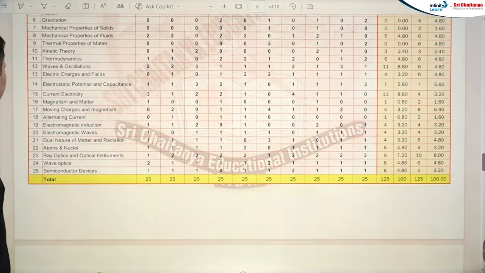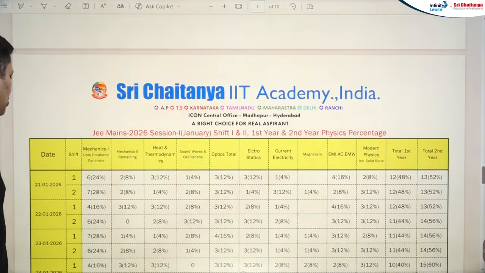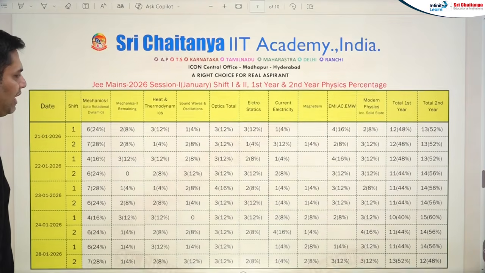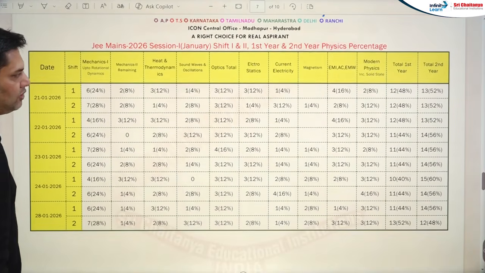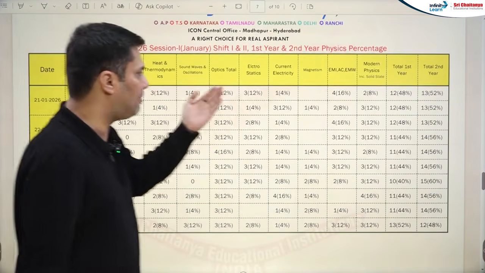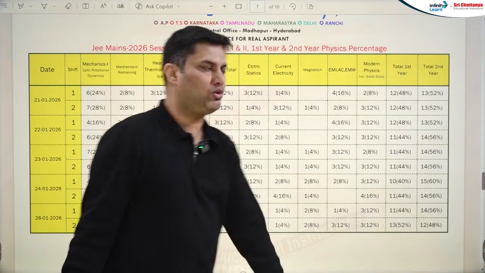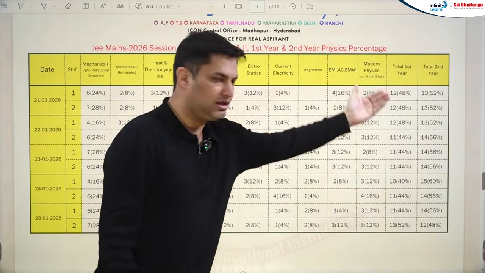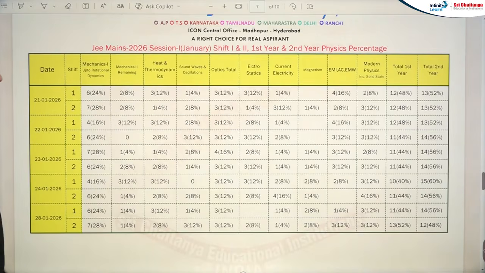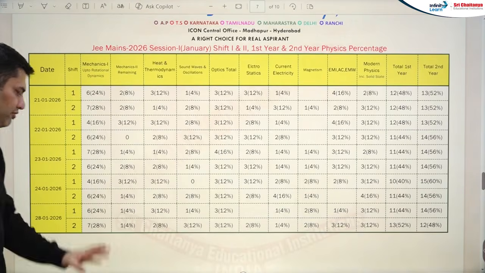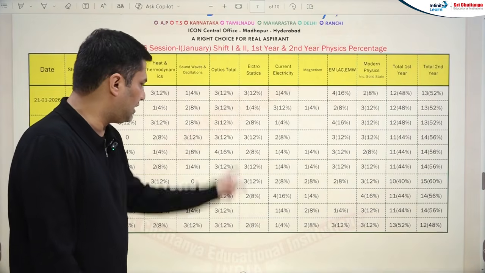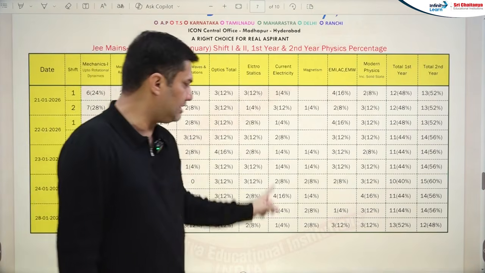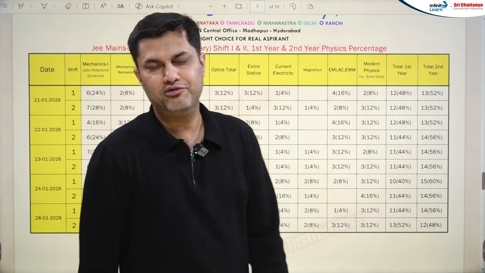If you talk about the weightage department-wise: mechanics 1, 2, heat thermodynamics, sound waves, optics, electrostatics, current electricity, magnetism, EMI, AC, modern, everything. You can see the weightage and the number of questions in each and every shift. Clearly you can see the mechanics part is being asked, especially the first part of mechanics. Optics is also having a good weightage. Current electricity is also having a good weightage in physics.